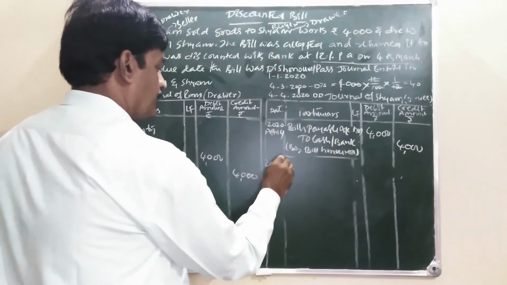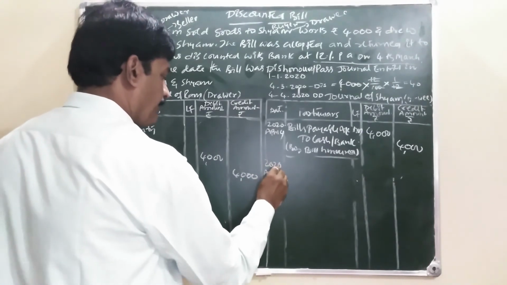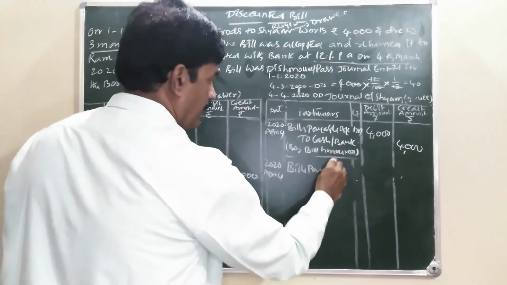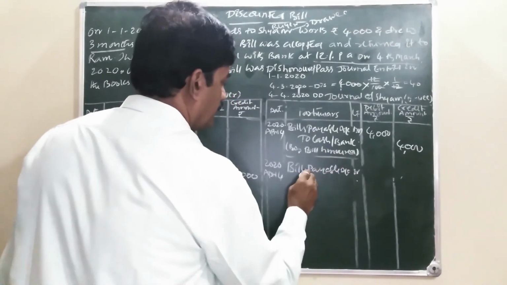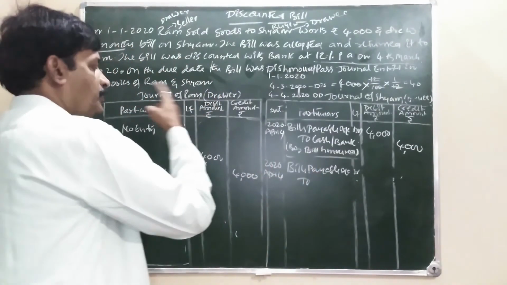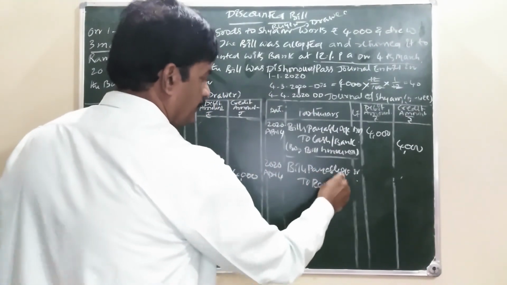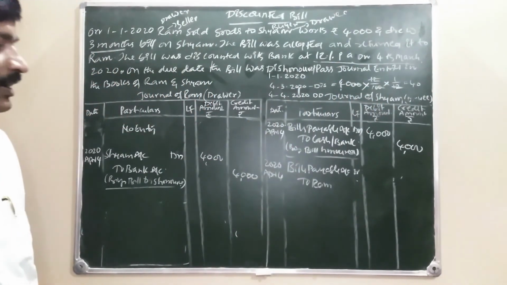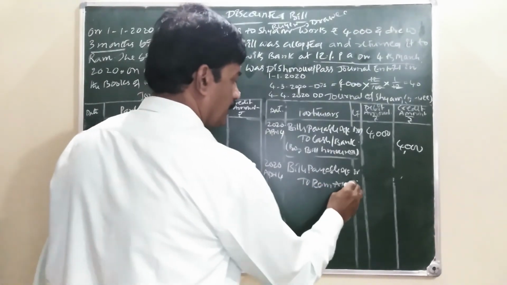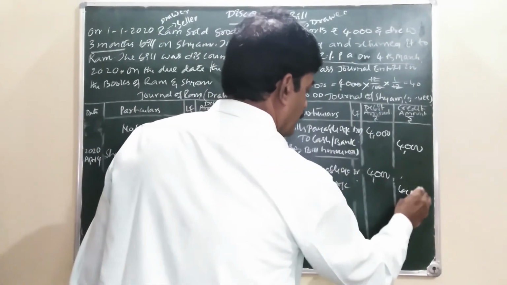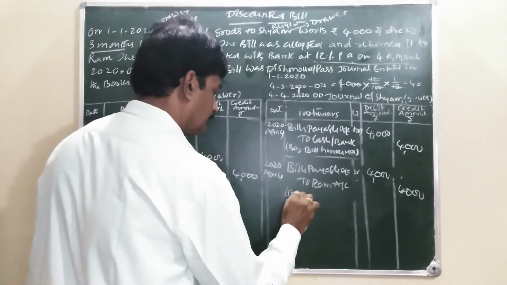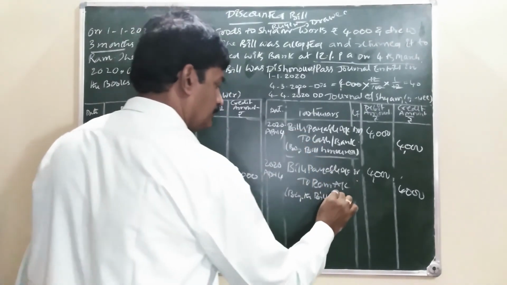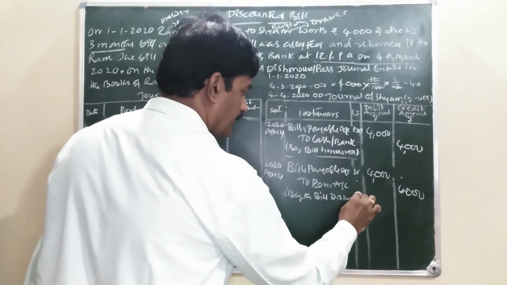Here, 2020 April 4th, bills payable account debit. Due to whom? Due to Ram. This is the position of Shyam. Due to whom? Due to Ram. To Ram account 4,000. Being the bill dishonored.